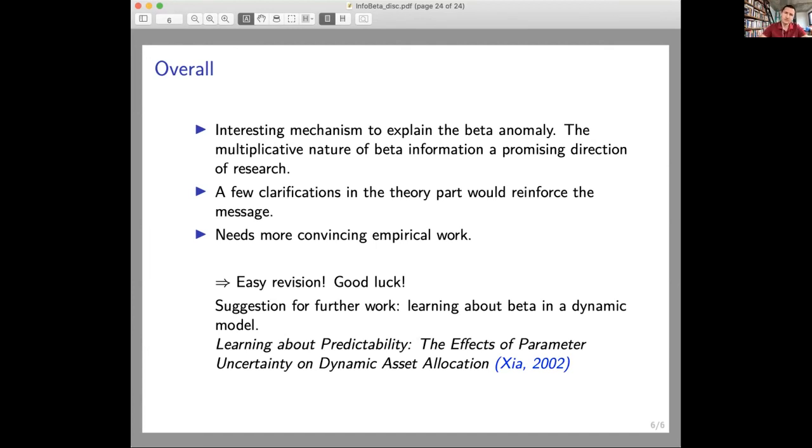And I also have a suggestion for further work. You should think about this mechanism in a dynamic model and have a look at a beautiful paper by Shiyang, who actually shows that learning about predictability generates some asymmetric effects in a dynamic model. So that is perhaps a future direction of research.